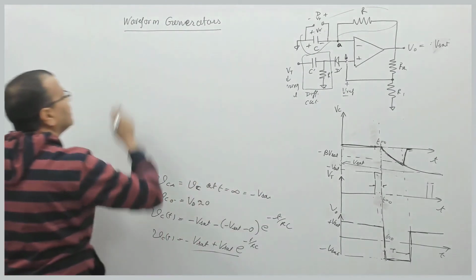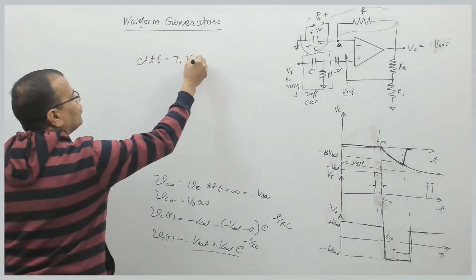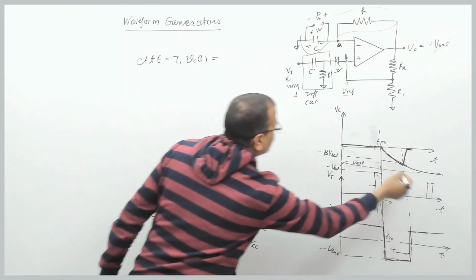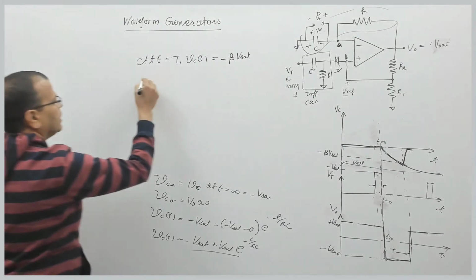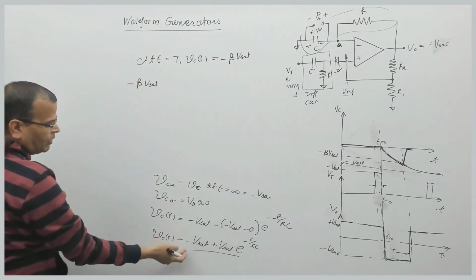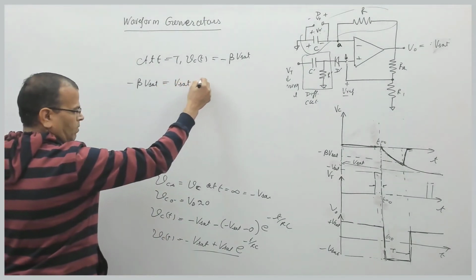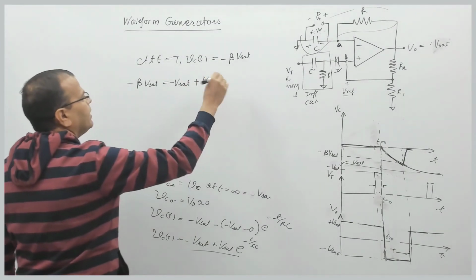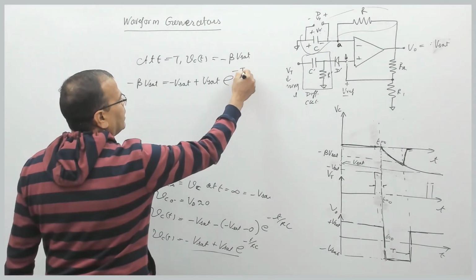So at t equal to capital T, what is voltage across capacitor? At t equal to capital T, voltage across capacitor is minus beta into Vsat. So this gives minus beta Vsat. So I put this value here. Minus beta into Vsat is equal to minus Vsat plus Vsat into e raised to power, replace t by capital T, minus T by RC.